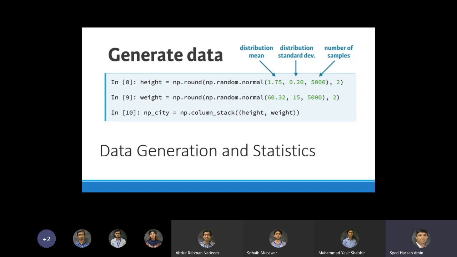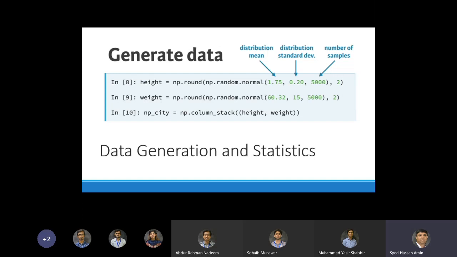So we have some understanding of the data, and according to that understanding, we are generating the bigger data set. Assuming that there are 5,000 people in I2C, what we do is we call np.random.normal.